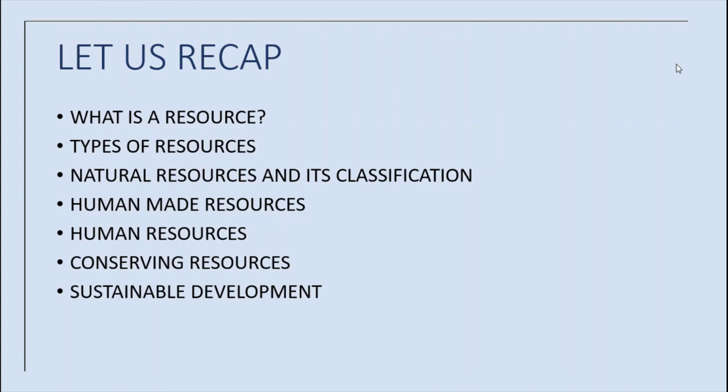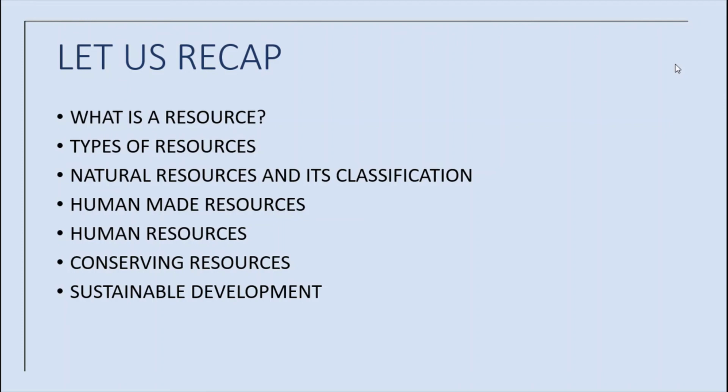Okay. Next, human-made resources. Already we have discussed it. These resources have not been provided to us by nature. Human beings have used their intelligence to manufacture them for their own use.